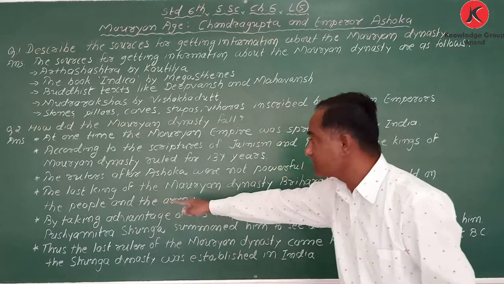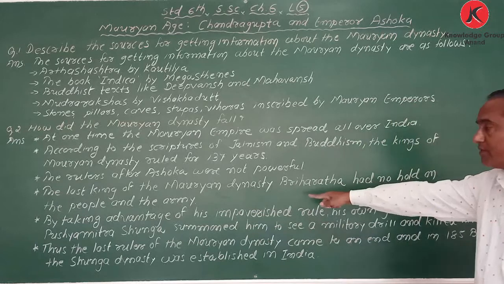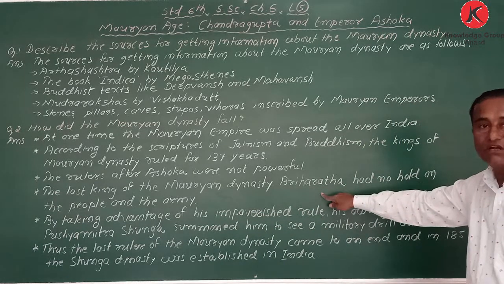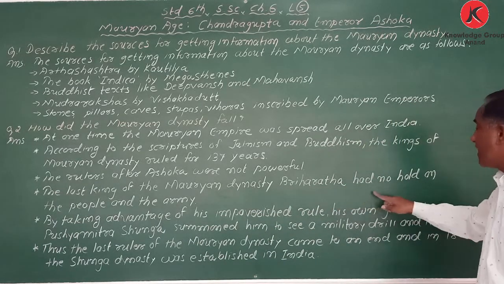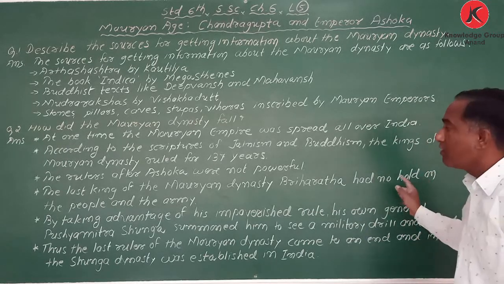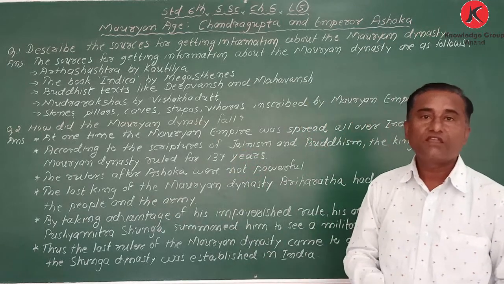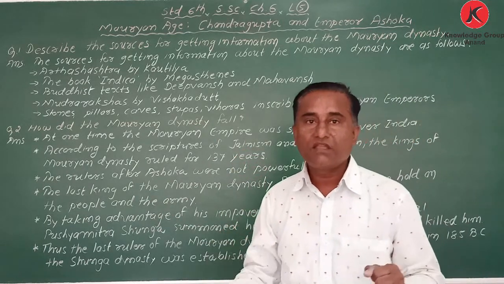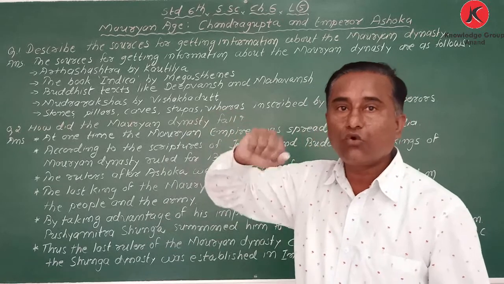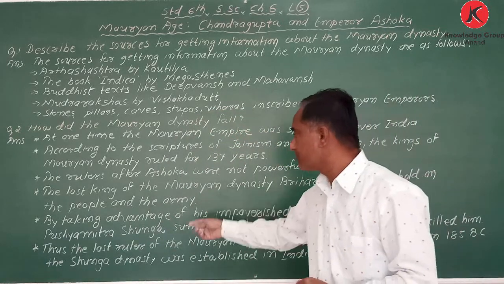The last king of the Mauryan dynasty, Brihadratha, had no hold and no command over the people and the army. He was not very capable. He did not have good control over the people as well as the army.